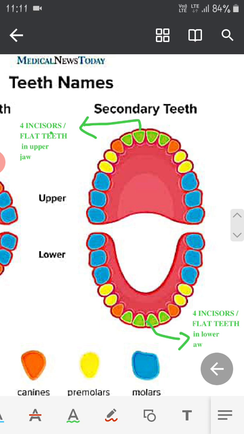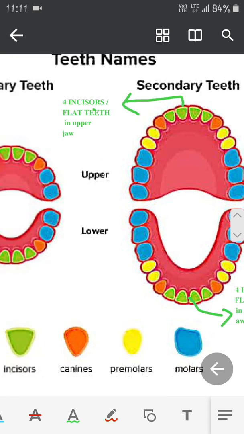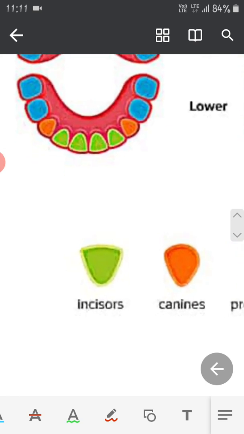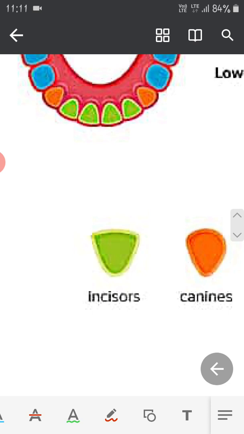So incisors, those teeth which help in biting and cutting of the food, are known as flat teeth. See in this picture, incisors are flat teeth. They are used for cutting only, not for chewing or grinding.